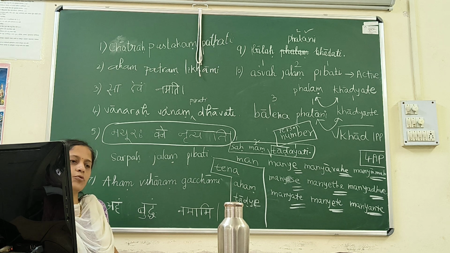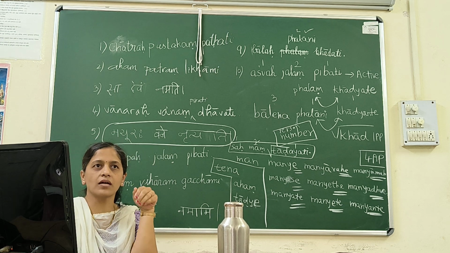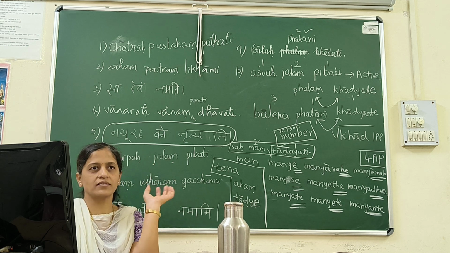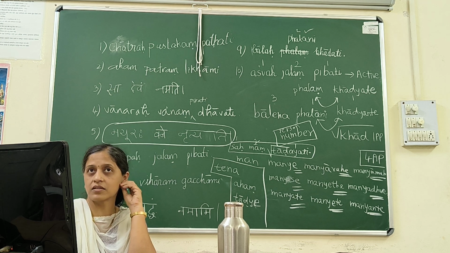But this is very important to understand that in active voice, the actor, the karta, the subject decides the verb, and in passive voice, the object decides the verb. The verb is according to the subject or the verb is according to the object. That's why it is kartari, kartanusaram kriyapadam, karmani, karmanusaram kriyapadam.